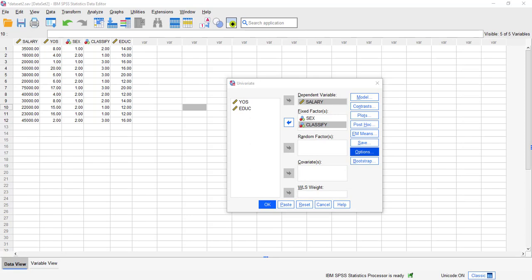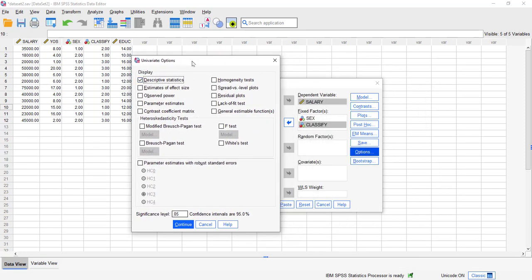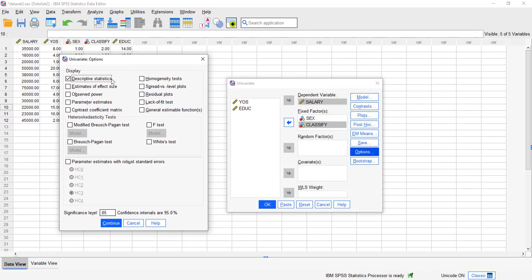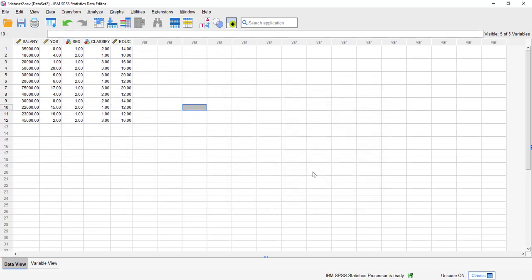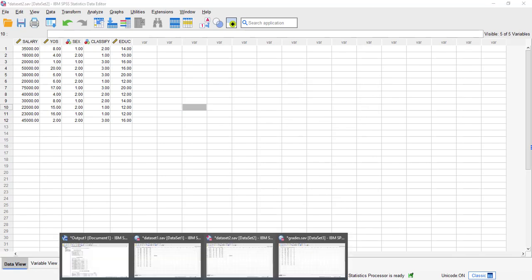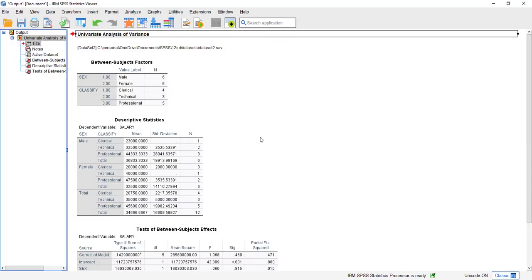Under options, I'm going to select descriptive statistics. And here is our output.